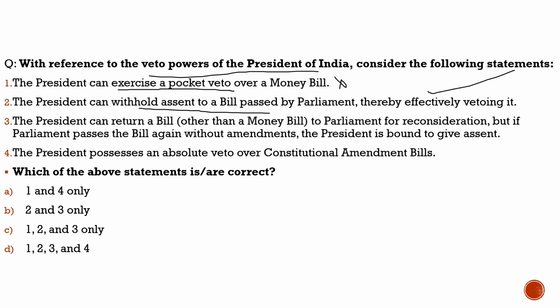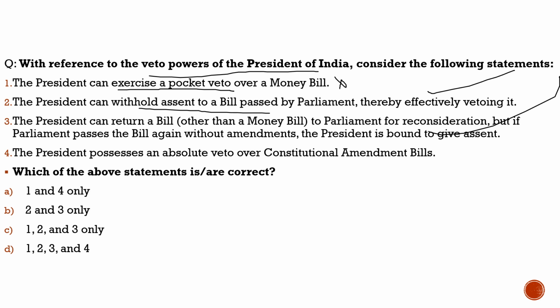Third statement, the president can return a bill other than a money bill to parliament for reconsideration, but if the parliament passes the bill again without amendments, the president is bound to give assent. 100% correct. For a money bill, he either rejects it or accepts it. There is no pocket veto or returning of the bill. But if it is an ordinary bill, he returns it to the parliament for reconsideration, and if the parliament passes the bill again without amendments, the president has to accept it. So the third statement is correct.